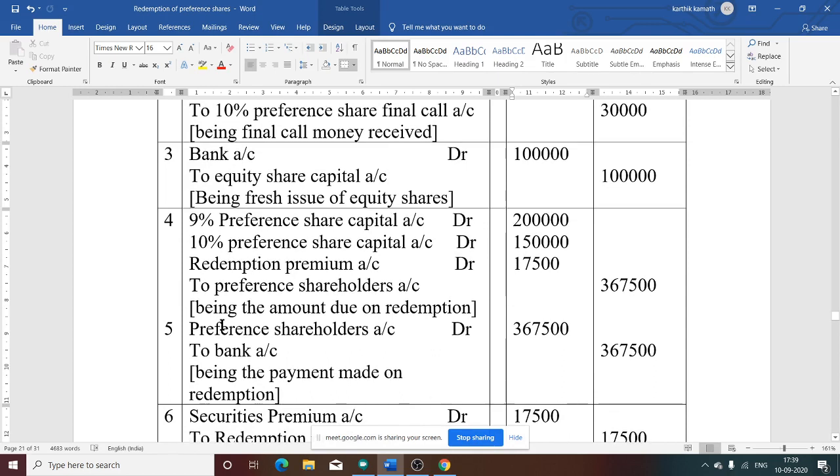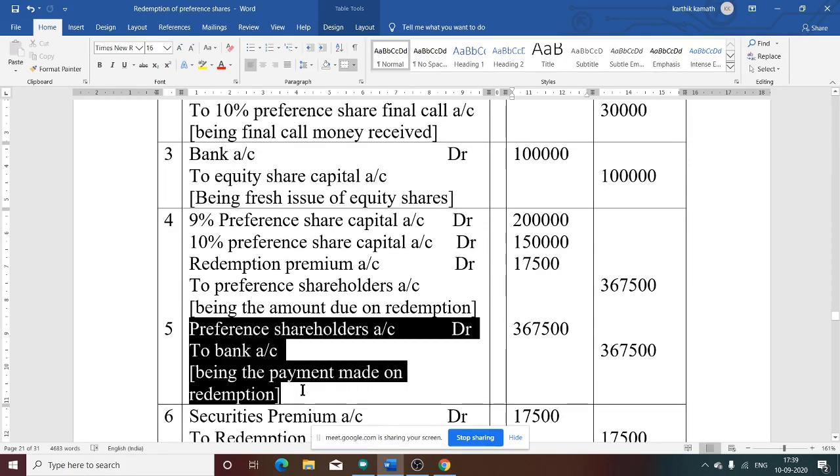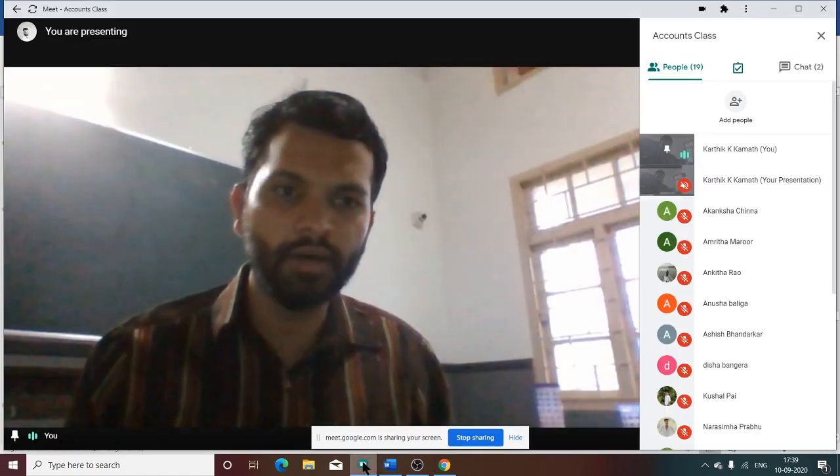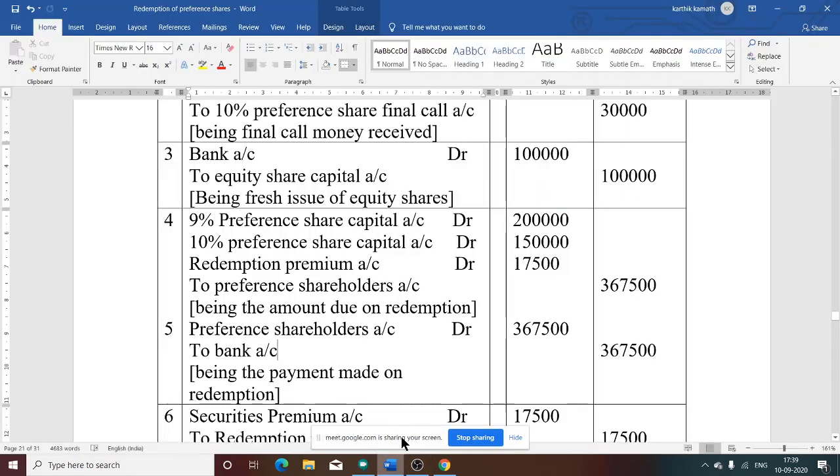After that, there is a payment to preference shareholders. For the payment entry, the fifth journal entry, it is preference shareholders to bank. The amount is the previous journal entry total, 3,67,500, being the payment made on redemption. That means the amount is received by the preference shareholders.